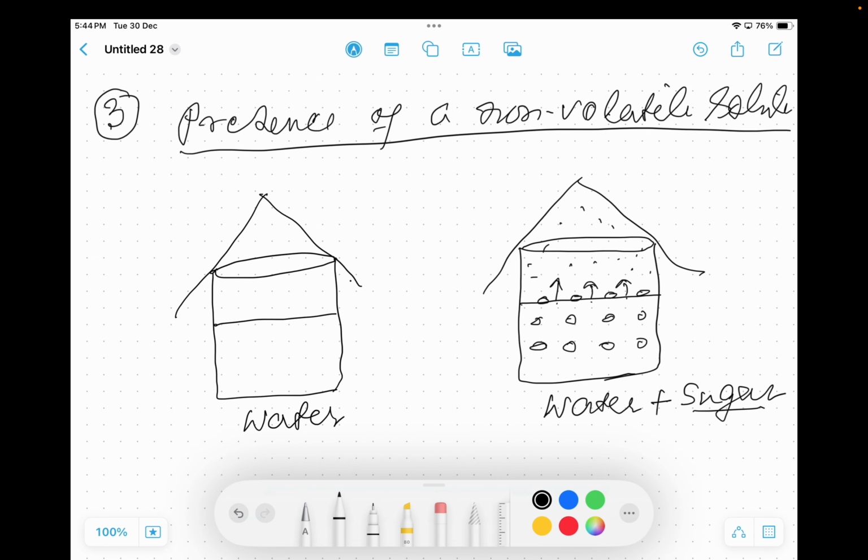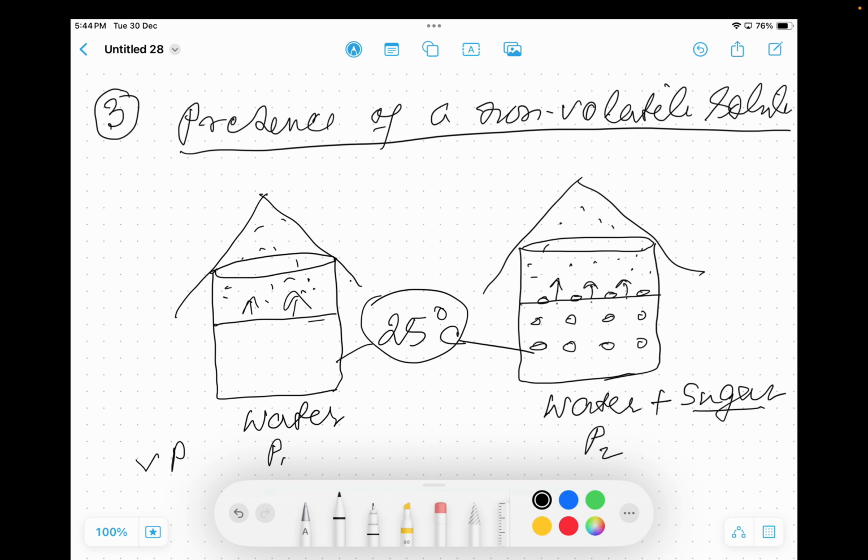However, if pure liquid is taken, in that case the whole area is available for the molecules to escape. I'm telling it at the same temperature. So at the same temperature, vapor pressure of pure liquid will be much higher. Suppose it is P1, it is P2, then vapor pressure P1 must be greater than P2.